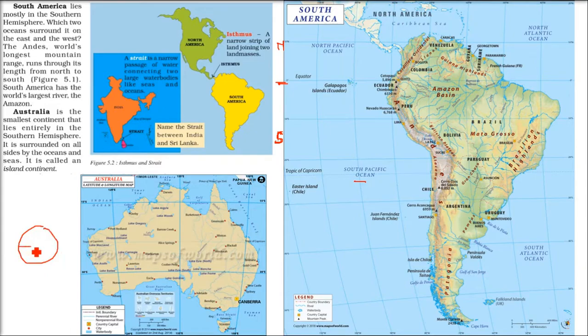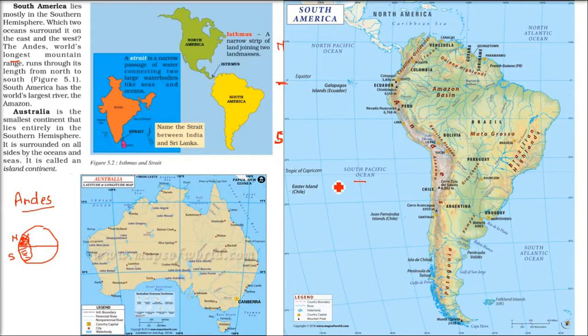Now the Earth is quite huge. So whenever we talk about some water reservoir or landmass, this Prashant Mahasagar or Pacific Ocean is very big. So the portion above the equator is called North Pacific Ocean. The below one is called South Pacific Ocean. It's only one Pacific Ocean, but just to learn it and say it better, it's North Pacific Ocean and South Pacific Ocean.